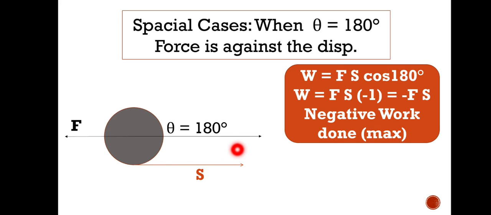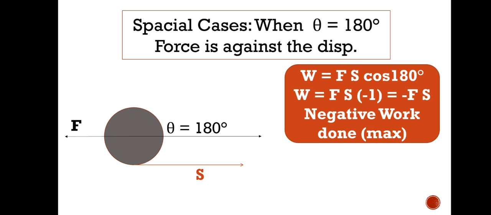First it will slow and stop. While it is slowing down, it will cover some distance, and that distance is with the force. So we will say that the angle between the direction of displacement and the direction of force is 180 degrees, and cos 180 degrees is nothing but -1. And you see what we are getting here, like previously we have already got this: W, that is work done, is equal to Fs into -1. -1 is for this cos 180 degrees, and that is -Fs, that is negative work done.